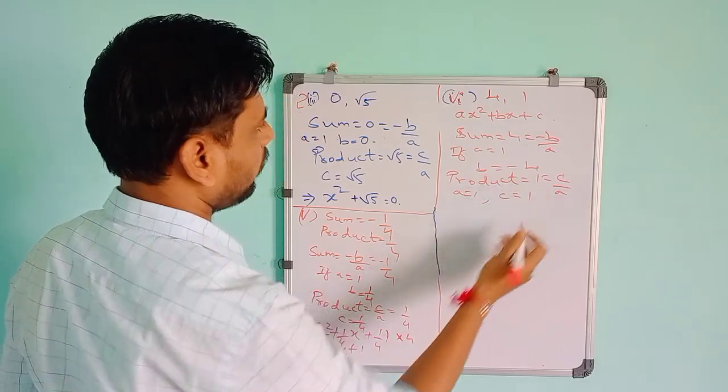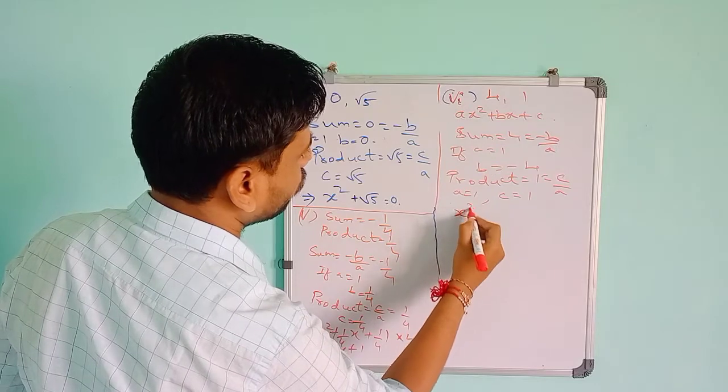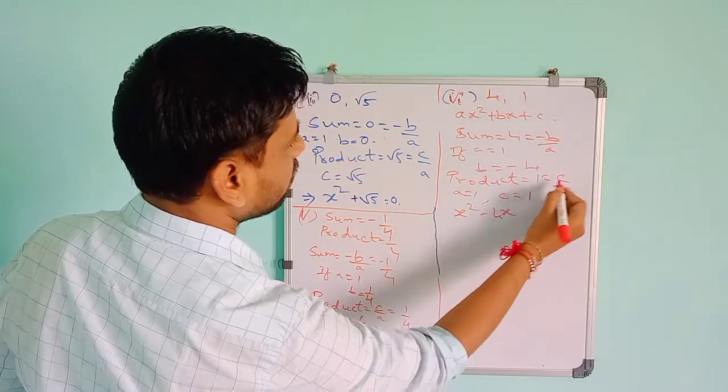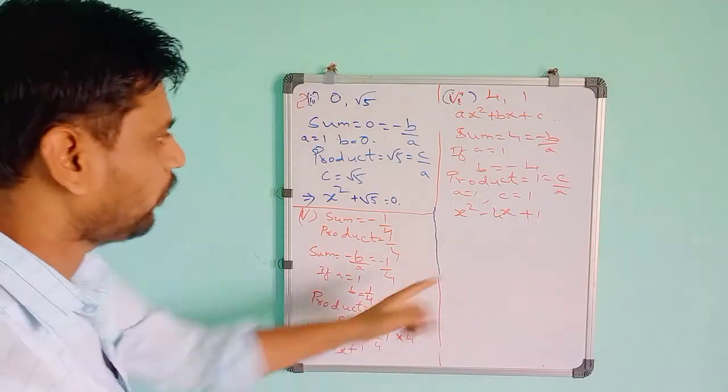So if you put in this, a is 1 means the x square coefficient is a. So a is 1, x square. The b value is minus 4, so minus 4x. Then the c value is 1, so plus 1. So our final answer will be x square minus 4x plus 1.